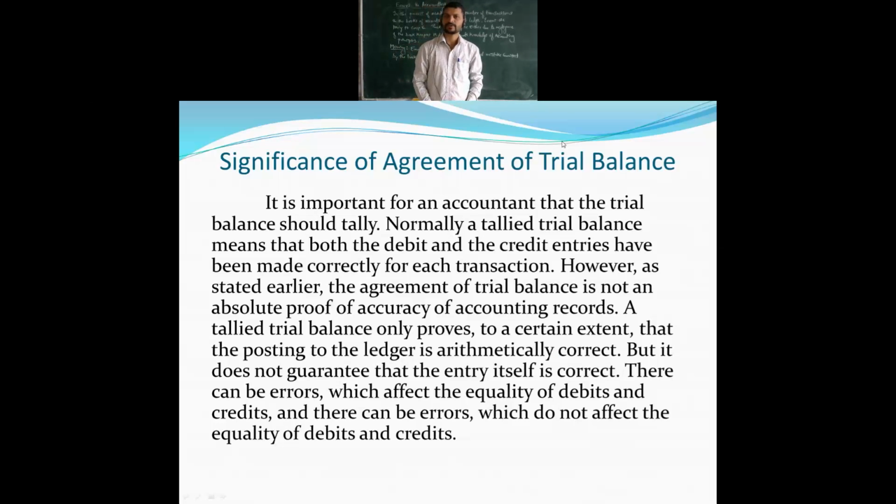As usual, we are with the fifth chapter of your accountancy. Here we are going to see the trial balance, and with that we are going to search for the errors in the accounts. Till the previous sessions we have discussed the preparation of the trial balance with three methods. One was the total method, one was the balance method, and the third one was the total cum balance method. So we have discussed the three methods with illustrations till now.